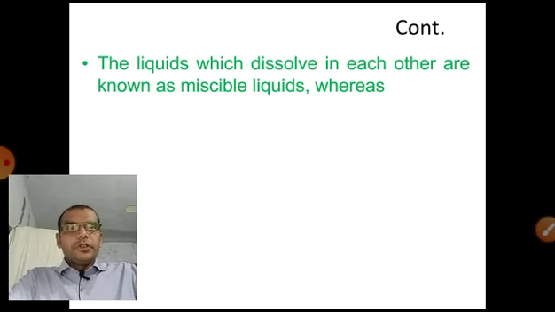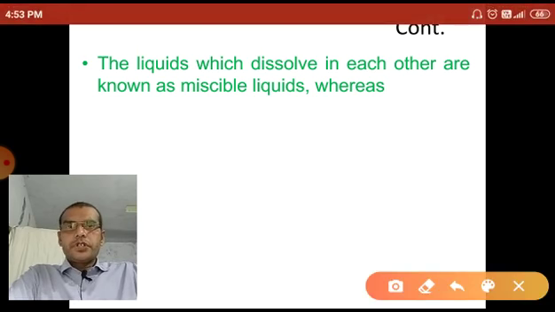Now there are two types of liquids. Two or more liquids that dissolve in each other are called miscible liquids.